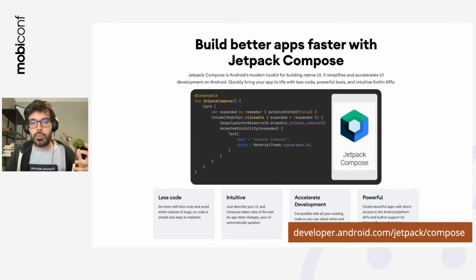I've been using Compose throughout this year, and I've been loving using it. I noticed that, okay, the first weeks and even months, it takes you a bit more time because you need to be familiar with this new UI toolkit. But after you learn how it works, it really speeds up your development. You can reuse a lot of code. We already have a lot of libraries that allow you to reuse code. And in the end, you can create things faster with fewer issues, which is what we all want.